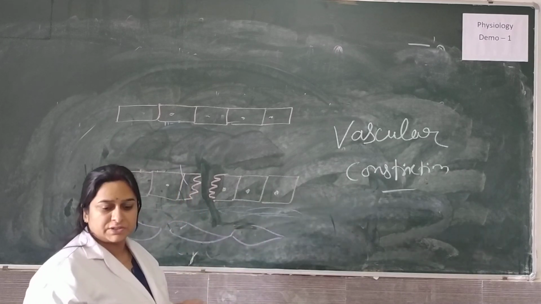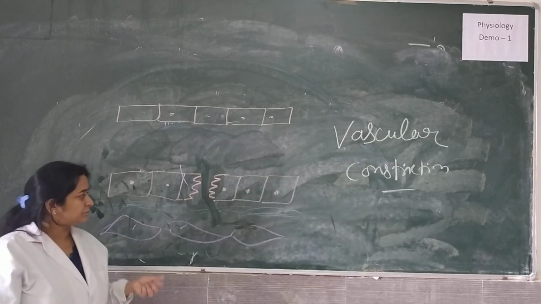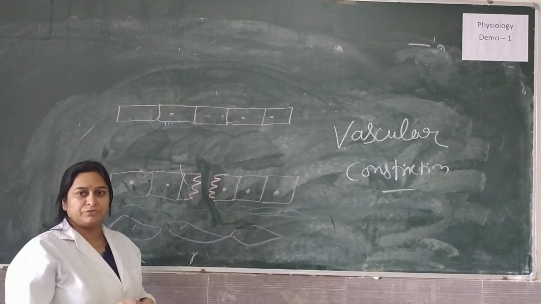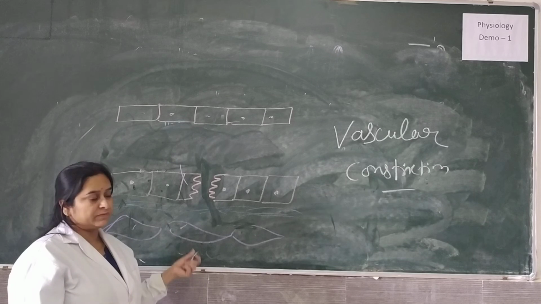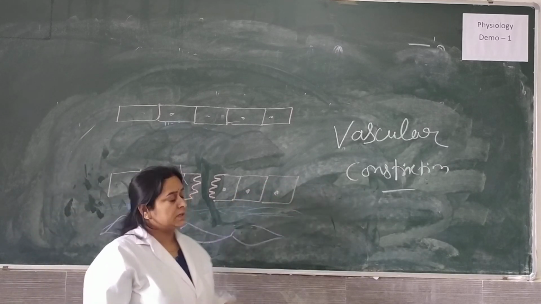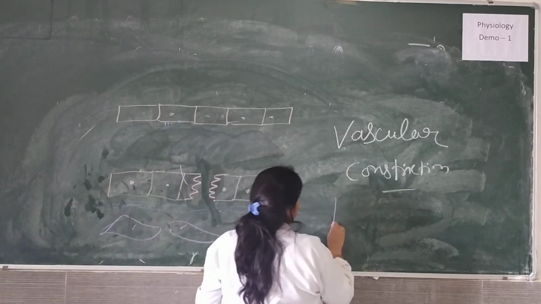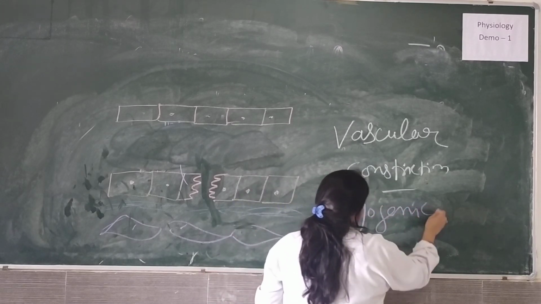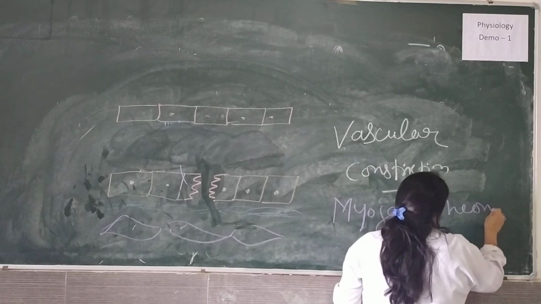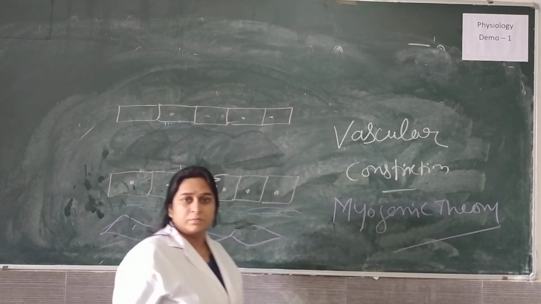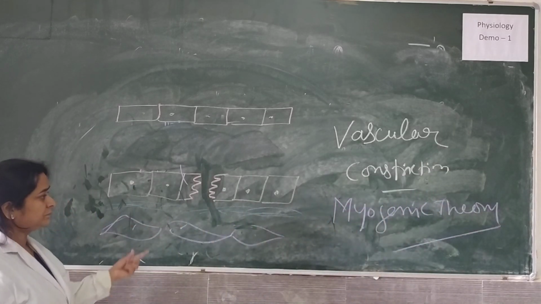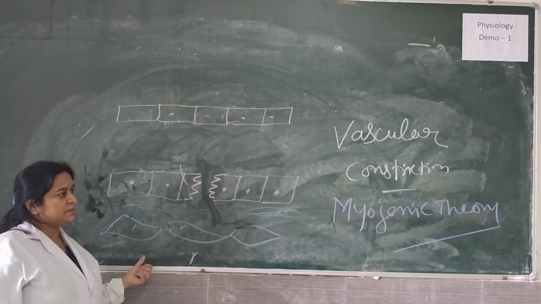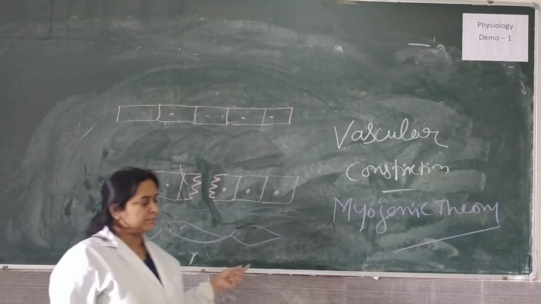So for vascular constriction, this is one reason. Another reason which leads to stoppage of bleeding via this vascular constriction is the myogenic theory. Myogenic theory. What does it tell? What do we understand by the term myogenic theory?